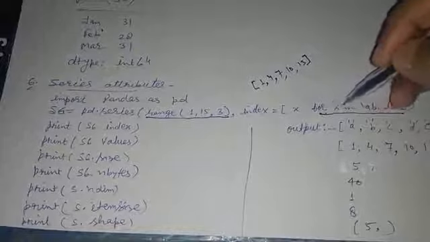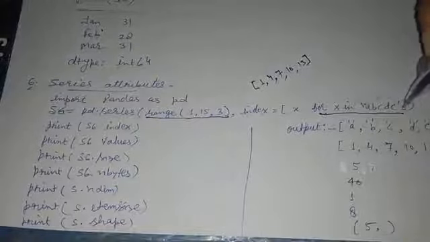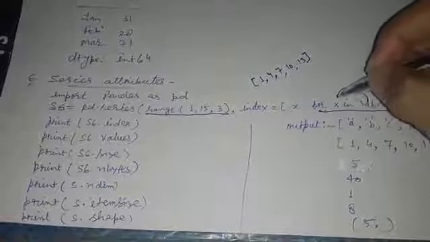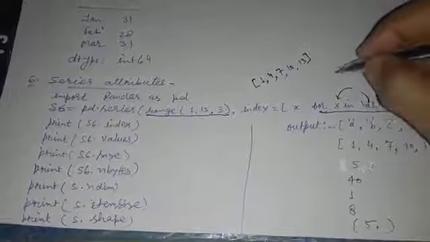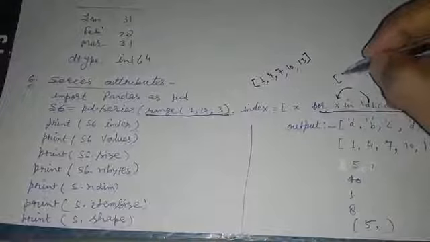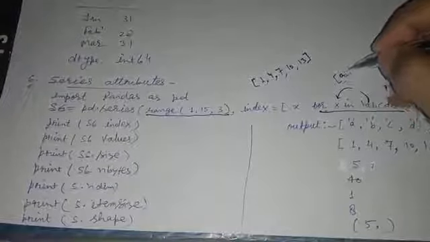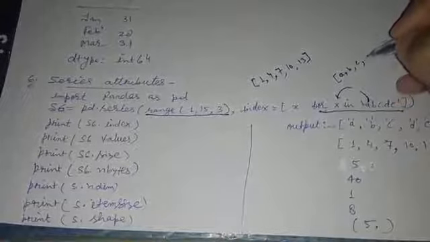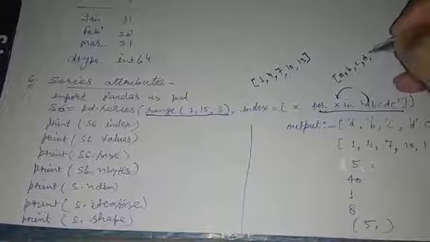x for x in 'abcde'. First a is retrieved and stored in x, so the first element of the index list becomes a, second b, third c, fourth d, and fifth e.